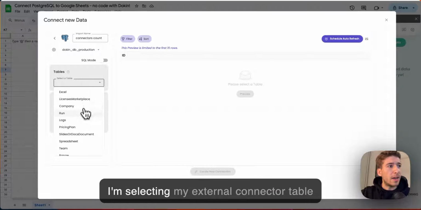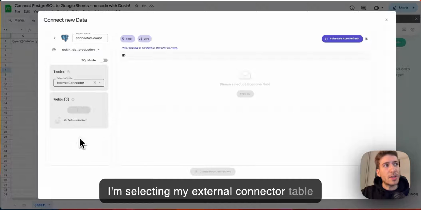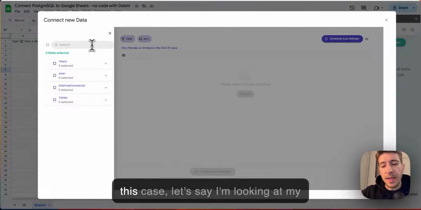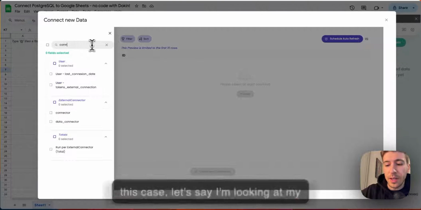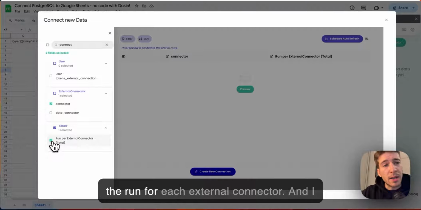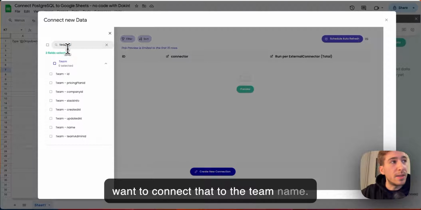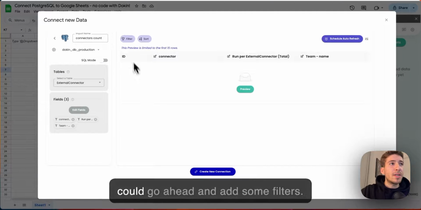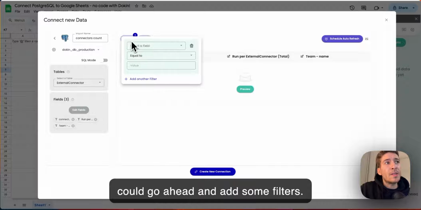So to do that, I'm selecting my external connector table and I'm selecting a bunch of fields. So in this case, let's say I'm looking at my connector field right here. I want to see the run for each external connector and I want to connect that to the team name. There it is.